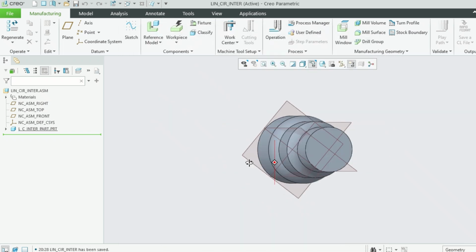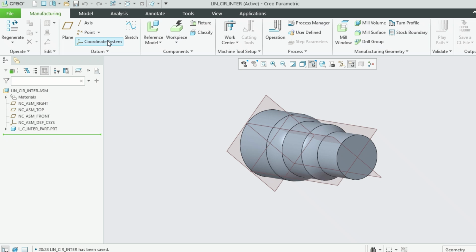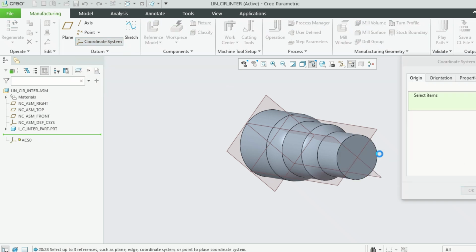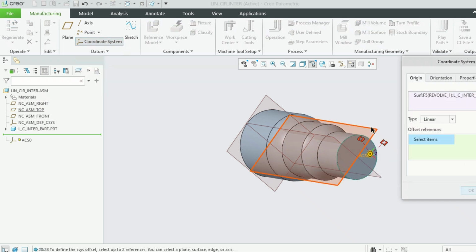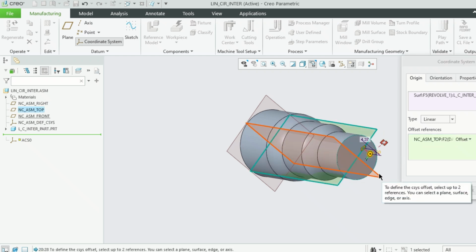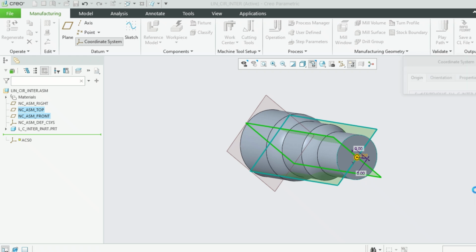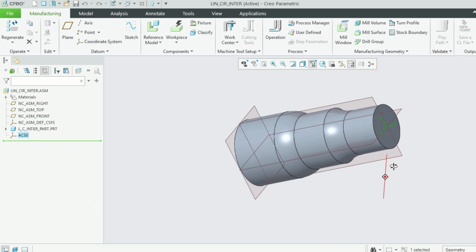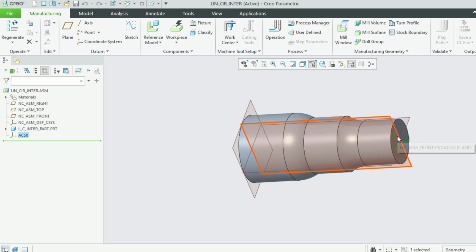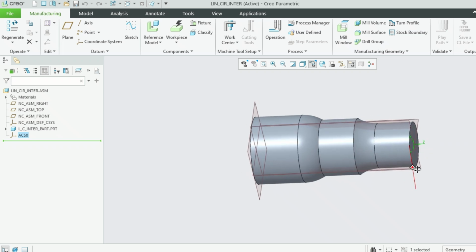Now we have to create a reference datum plane, with the offset references of this plane and this plane. Let's give 0, 0. The start is fine here. X upward is pointing in the spindle direction, the axis of the spindle.